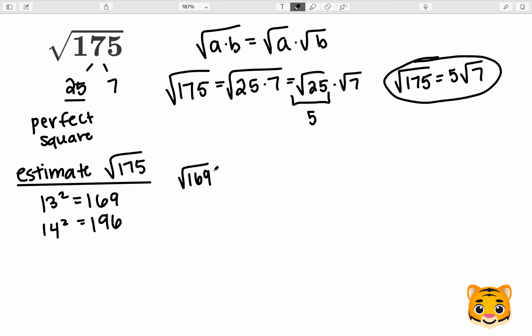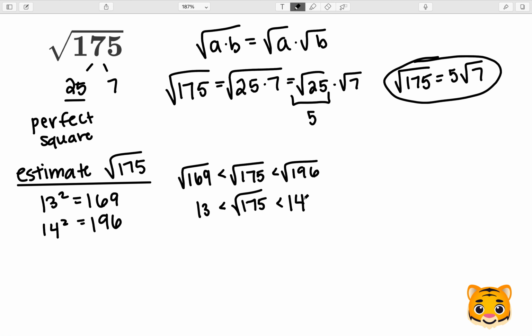The square root of 169 is less than the square root of 175, which is less than the square root of 196. Because 13 squared gives us 169, we can rewrite the square root of 169 as 13, and then we can also rewrite the square root of 196 as 14 because 14 squared gives us 196. Now we can see that the square root of 175 is between 13 and 14.